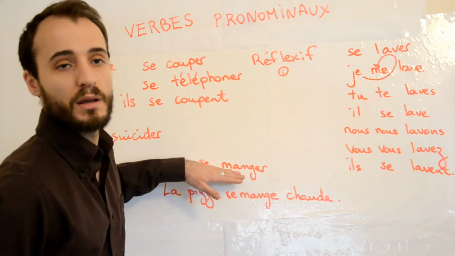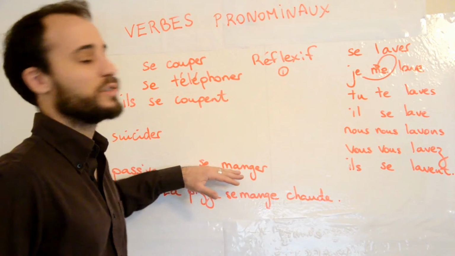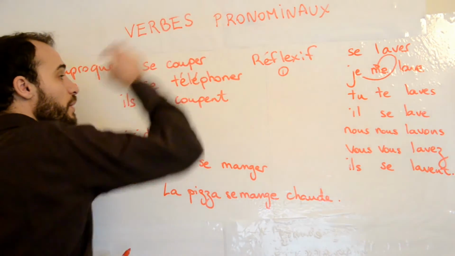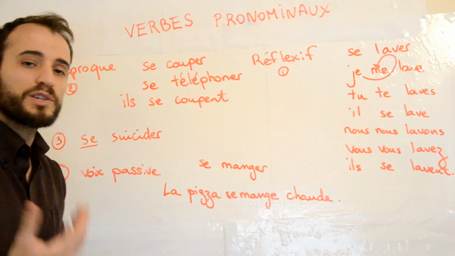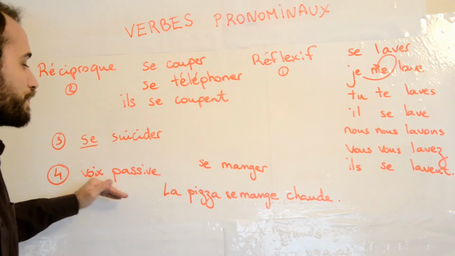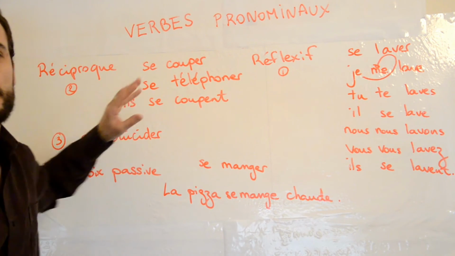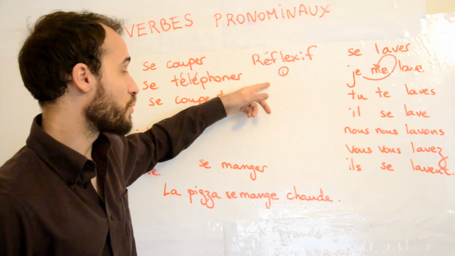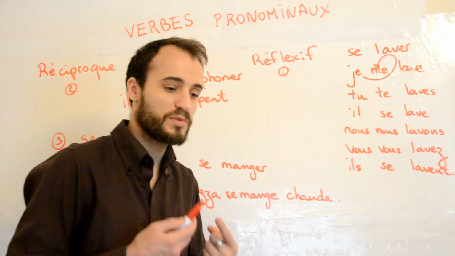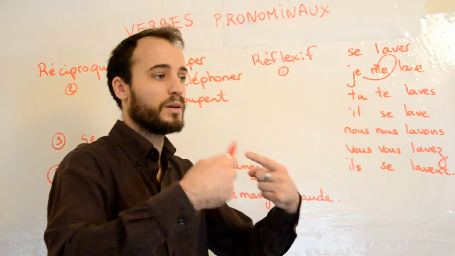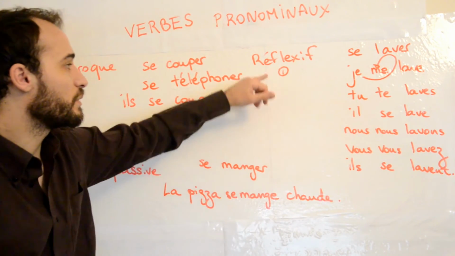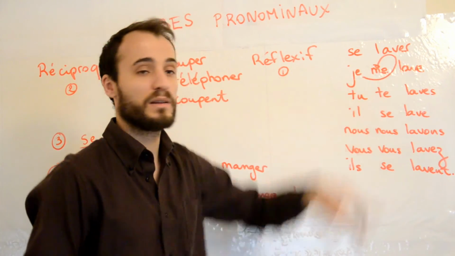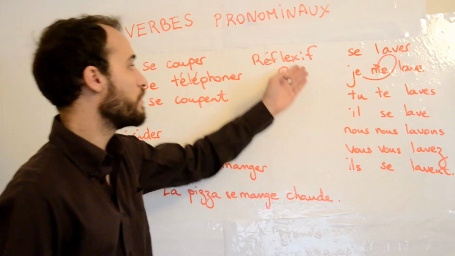And that form is used a lot in Latin languages, and in French obviously it's used a lot as well. So if you have a pronominal verb, you have to ask yourself a few questions. What category does that verb belong to? If you try the reflexive aspect, the fact that the subject does an action on himself or herself, for instance, se laver, je me lave, I wash myself. Does that mean something? Yes, okay, boom, this is reflexive.